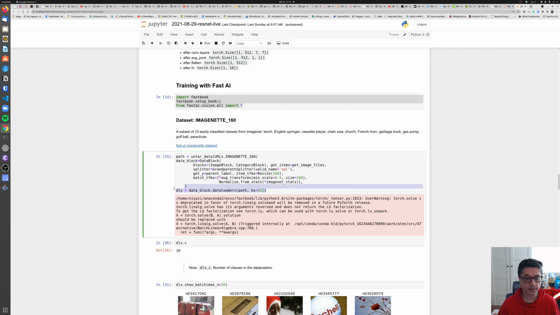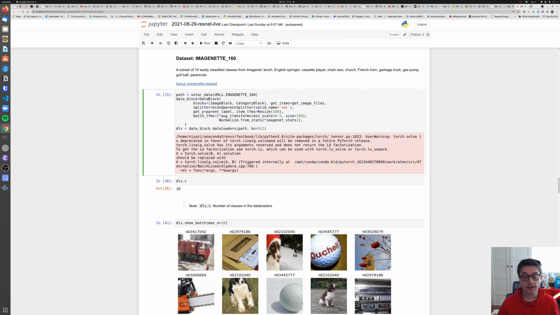And data loaders based on this data block, where you again specify your dataset path and batch size. In fact, at this point, we are ready to train.